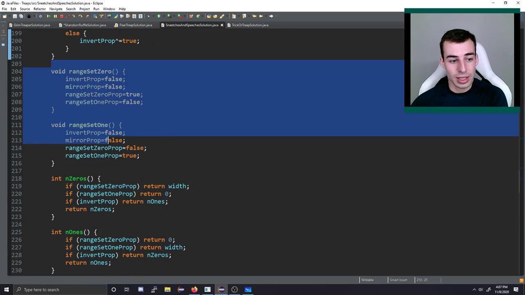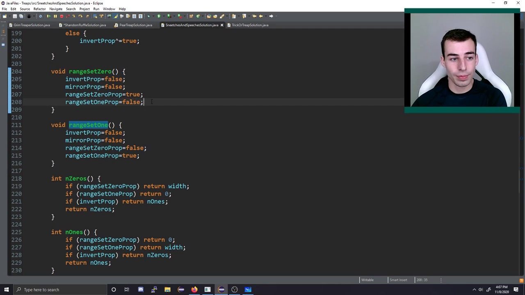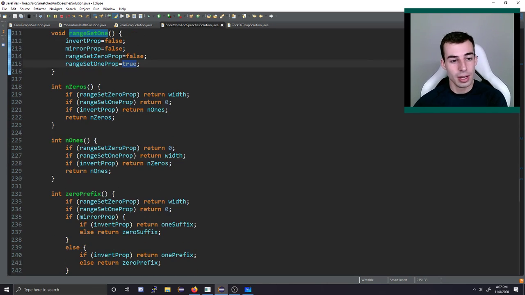Finally, we need to be able to set some range to all zeros or all ones. So in that case, we say if it's going to be all zeros, then it's not inverted, it's not mirrored, and it's not all ones, but it is set to 0. So that's the idea. All ones is the same thing, except it's set to 1.